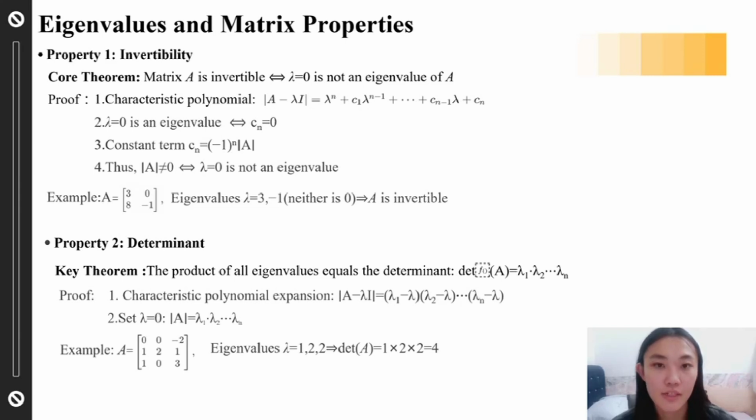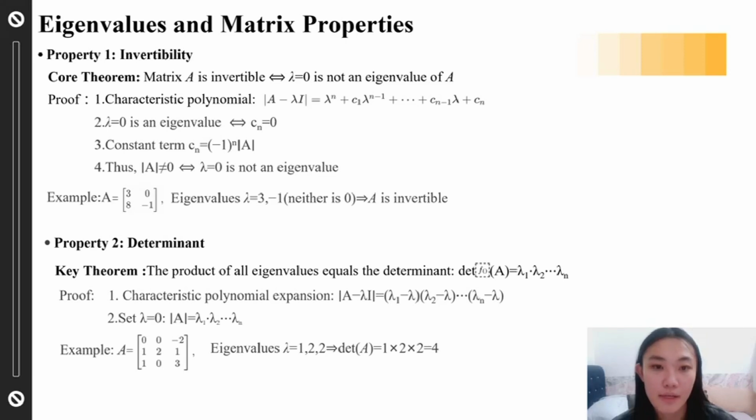Let's go over 3 major properties. Invertibility: a matrix is invertible if and only if 0 is not an eigenvalue. If 0 is an eigenvalue, the determinant is 0, meaning the matrix is singular. For example, a matrix with eigenvalues 3 and negative 1 is invertible since neither is 0. Determinant.